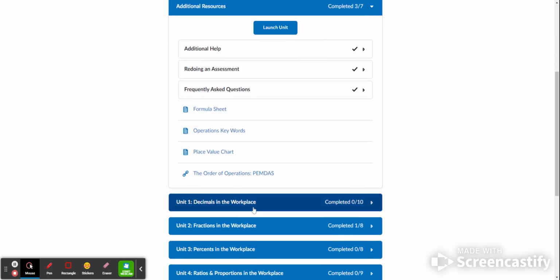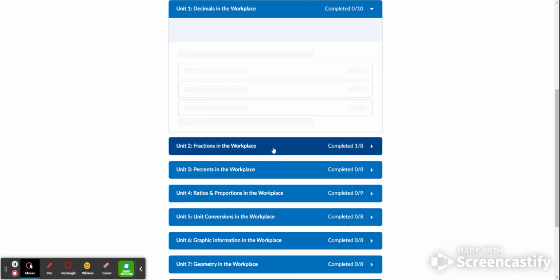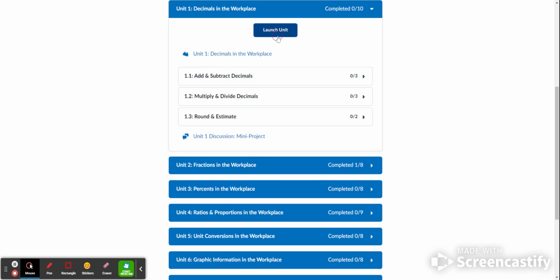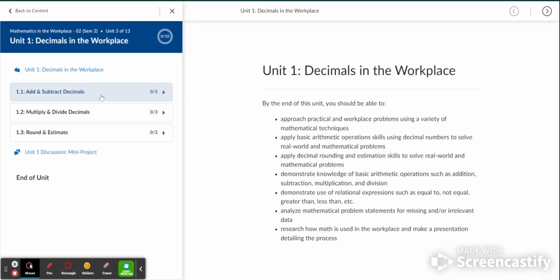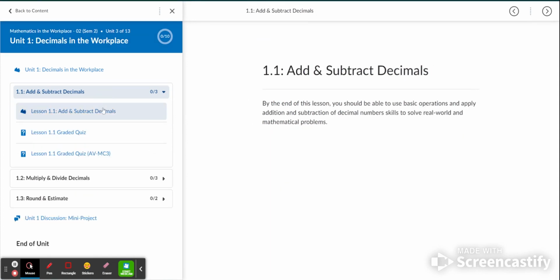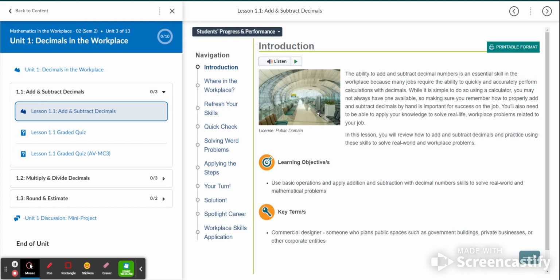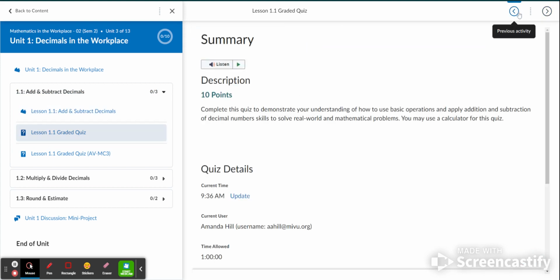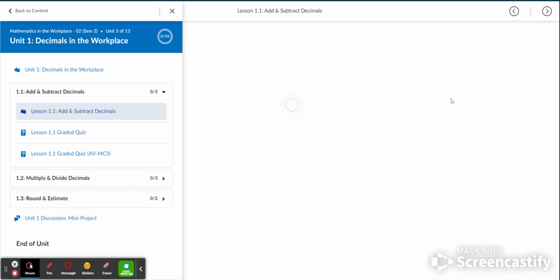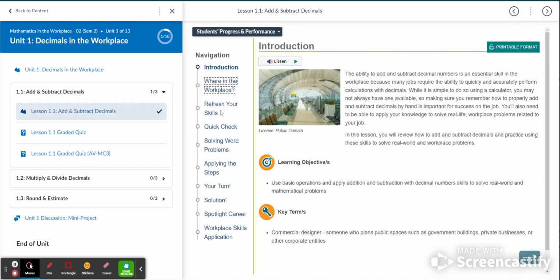When you're ready for the lessons, you'll click on Unit 1 and you can launch the unit, and then you can press 1.1 and then the 1.1 with the Lego next to it. And this will actually give you the lesson for here. And you can click through here when you're ready to go, but down here will get you to each page of the lesson.